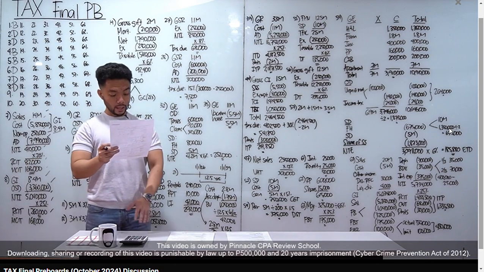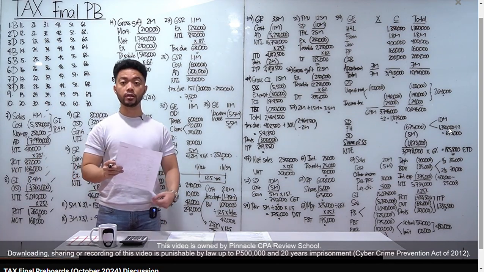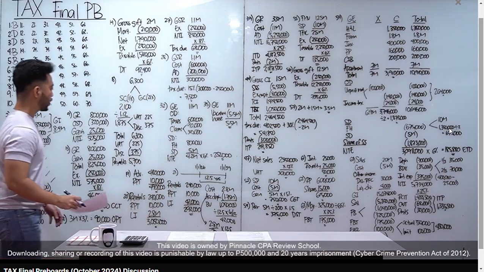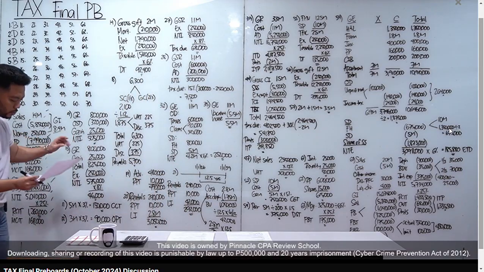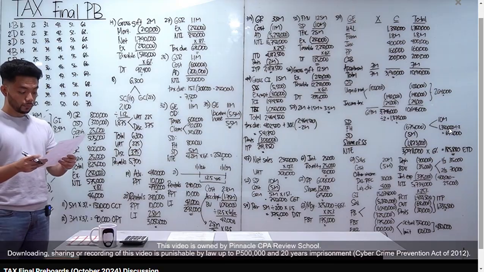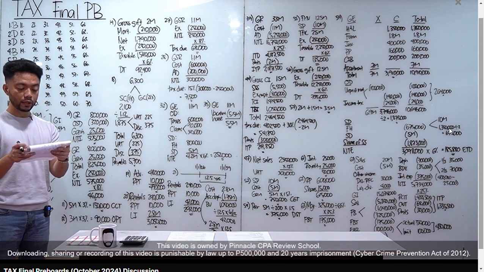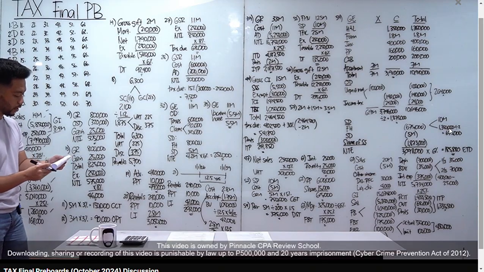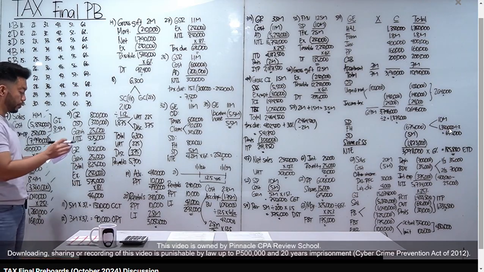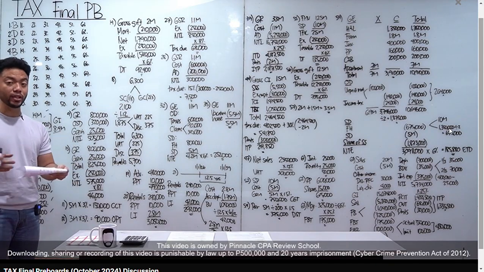Okay, number 9 and 10 naman class, ang assumption is individual naman, okay? So yung 9 and 10, solution natin is this one. So tingnan natin class. An individual taxpayer purely engaged in business reported the following financial results. Yung number 9, what if the OSD? Okay, so meron tayong gross revenues na 800,000. Cost of sales, actually i-ignore mo yan.